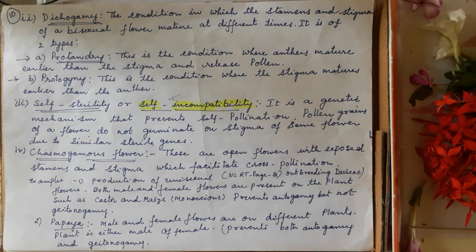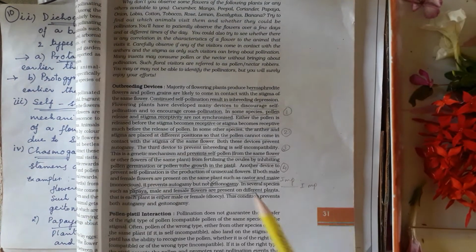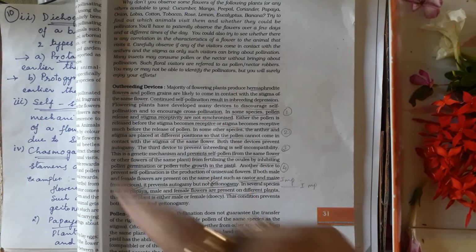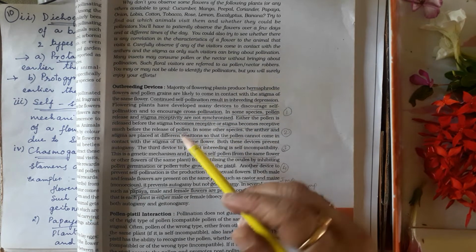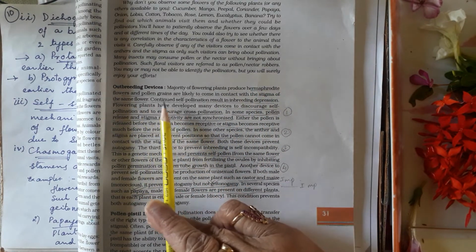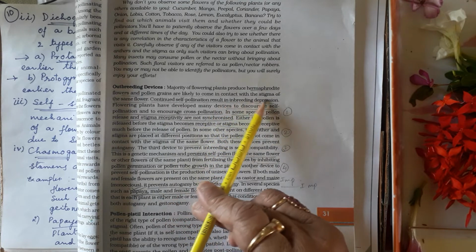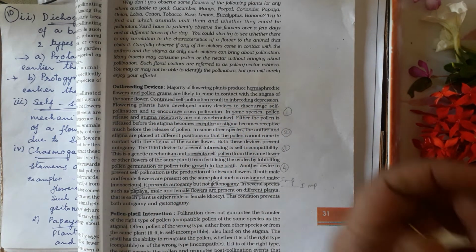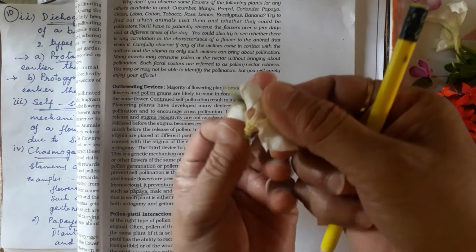Now some of the points I will give you just quickly. This is a very important thing: outbreeding devices. Just now we have learnt different outbreeding devices. Actually, the majority of flowering plants produce hermaphrodite flowers, and pollen grains are likely to come in contact with the stigma of the same flower.